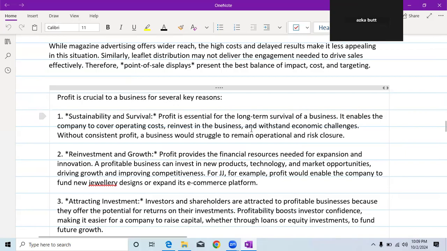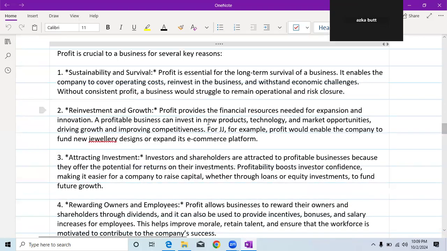So profit is essential for the long-term survival of a business. It enables the company to cover operating cost, reinvest in the business, and withstand economic challenges. Without consistent profit, a business would struggle to remain operational and risk closure.